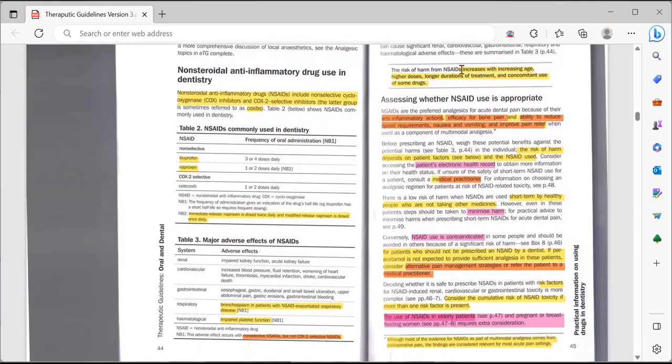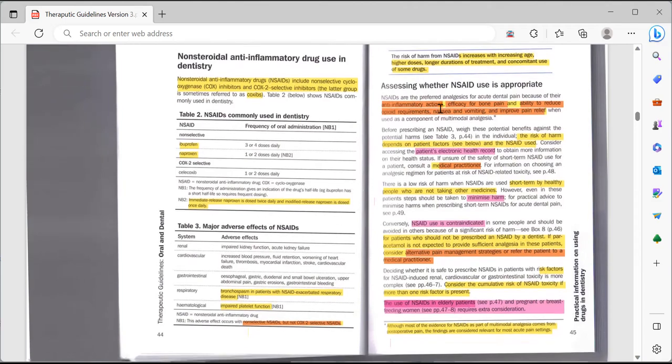The risk of harm from NSAIDs increases with the increasing age of the patient, if he is taking a higher dose, if he is taking the NSAIDs for a longer duration, and if there is any concomitant use, for example, he is taking any other drug as well. So the adverse effects would increase.